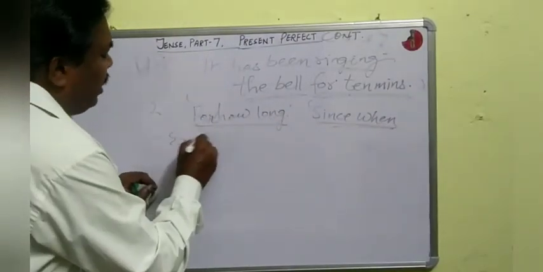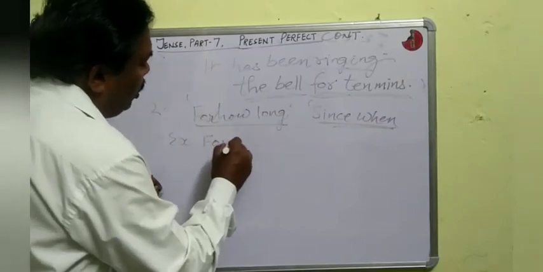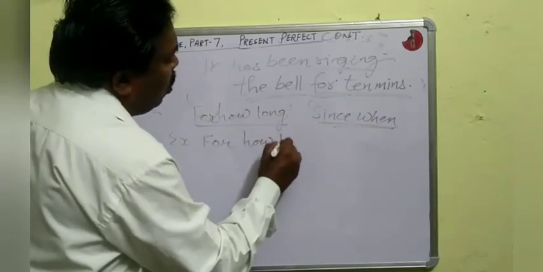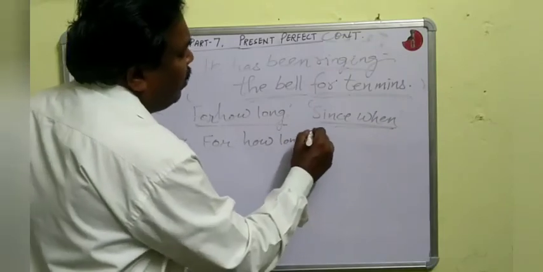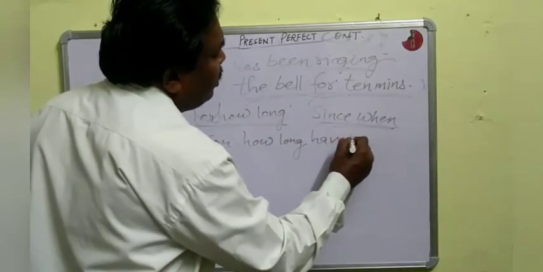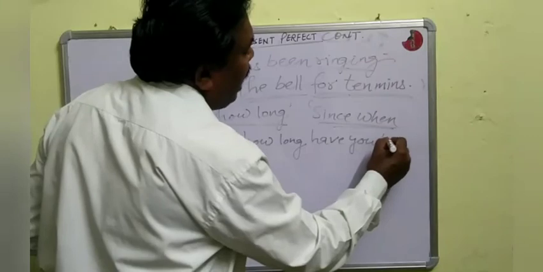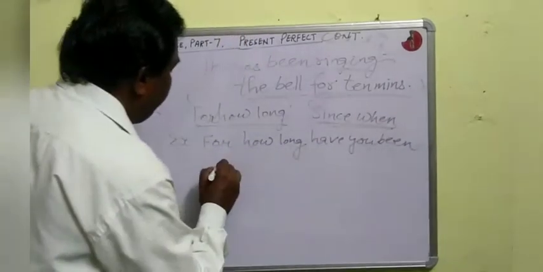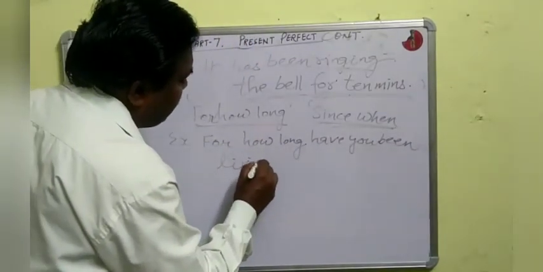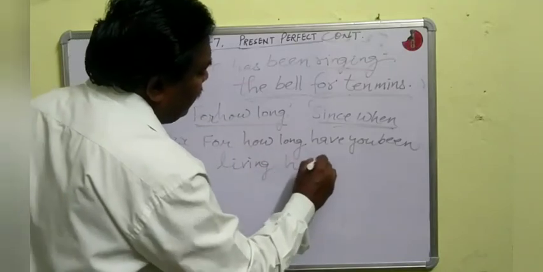Example: for how long have you been living here?